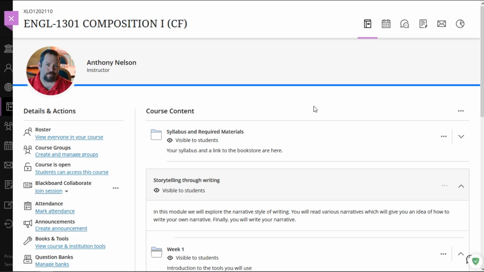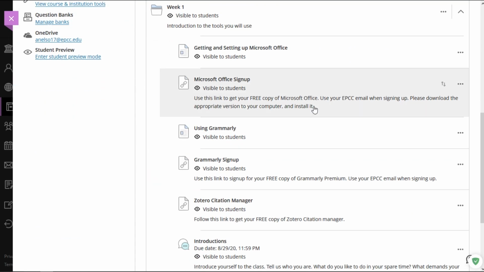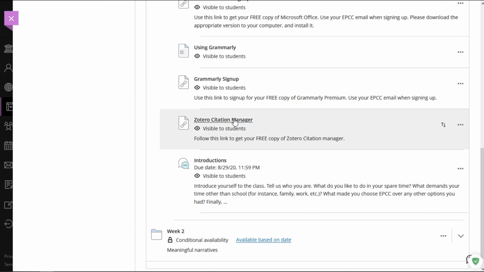So now we need to talk a little bit about the Zotero Citation Manager. This is another piece of free software which I highly advise you get and use. To get this piece of software, you're going to roll down here to where it says Zotero Citation Manager. Simply scroll down to it and click on the link.